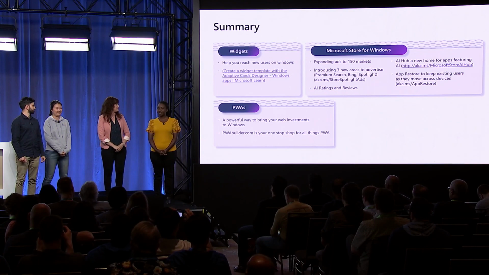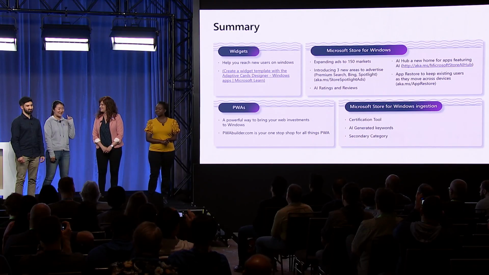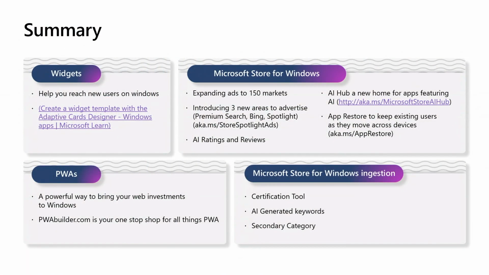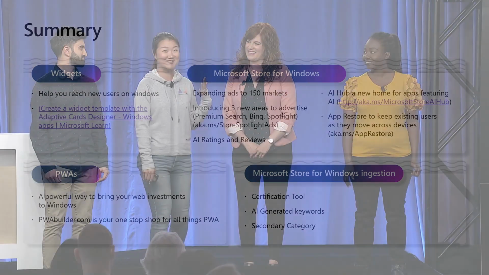And thank you again for congratulating those who are our award winners this week. With the expansion of Store ads, you can reach more customers, as well as with the introduction of our new AI features, we hope you can reach even more customers. Last thing is all about certification tools and AI-generated keywords, and now you can submit your apps to up to 2 categories, so the search filters can be applied accordingly. 30 seconds left, yes.